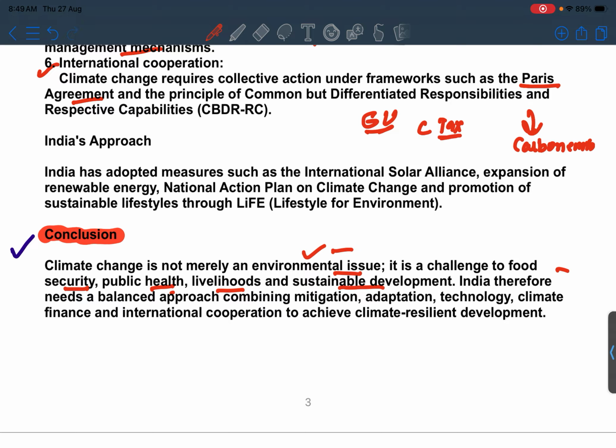India therefore needs a balanced approach combining mitigation, adaptation, technology, climate finance and international cooperation. By this way we can achieve climate resilient development.